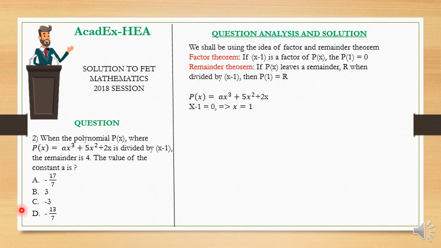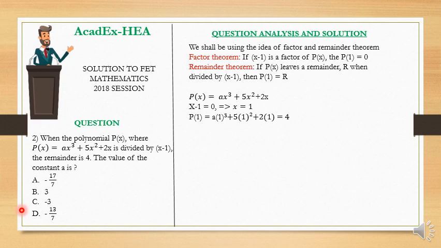Now, let's get started with the question. We have that p of x is equal to ax cubed plus 5x squared plus 2x. Now, let's equate x minus 1 to 0, and we have that x is equal to 1.